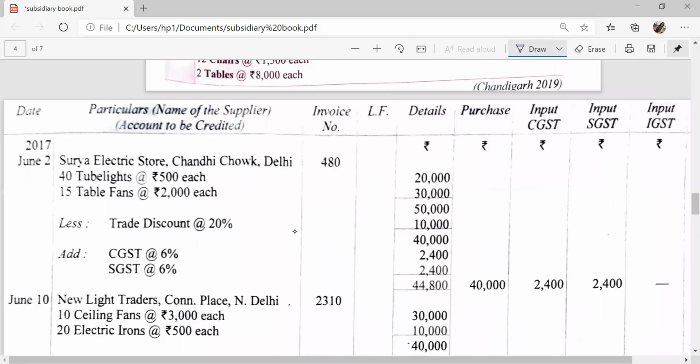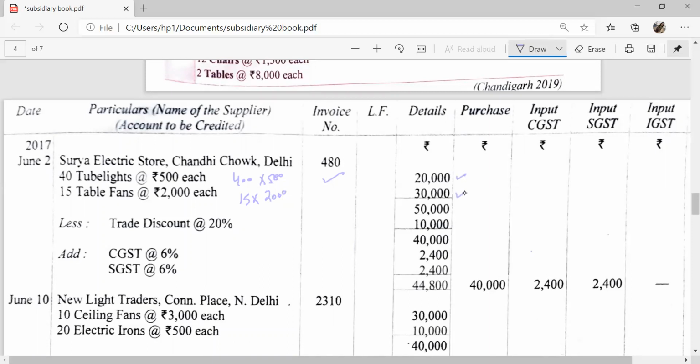In the first column, date, year 2017, June 2nd. Name of the supplier, Surya Electric Store, Chandni Chowk, Delhi. Invoice number 480. 40 tube lights at the rate of ₹500 each, 40 into 500, 20,000. 15 table fans at the rate of ₹2,000 each, the cost price of one table fan is 2,000, then the cost price of 15 table fans will be 15 into 2,000, 30,000.